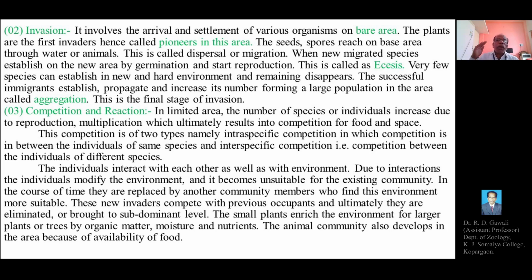So this is the final stage of the invasion. After invasion, there is aggregation also.